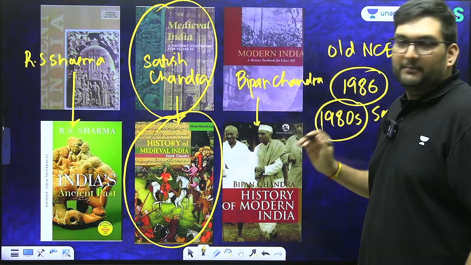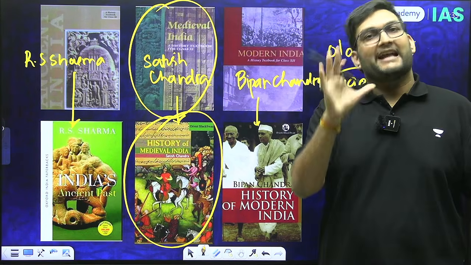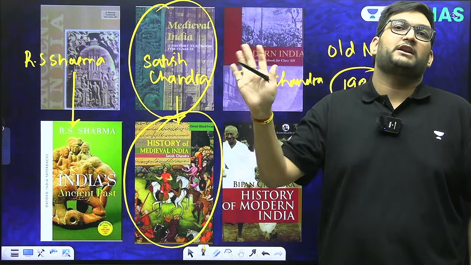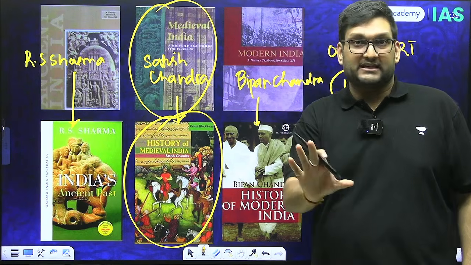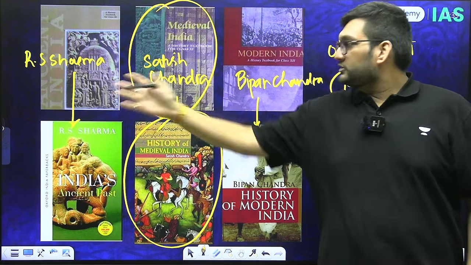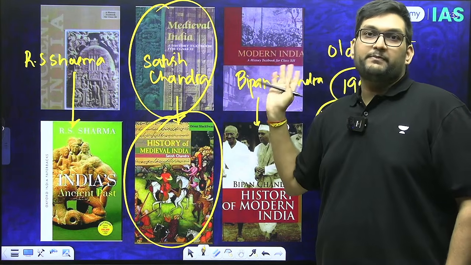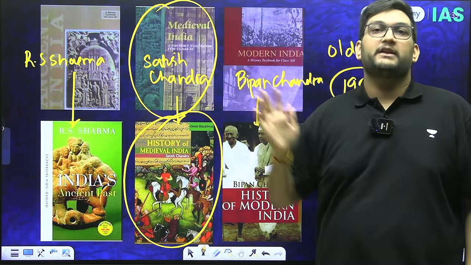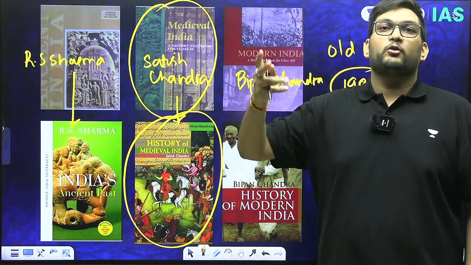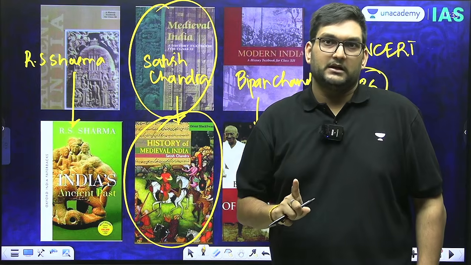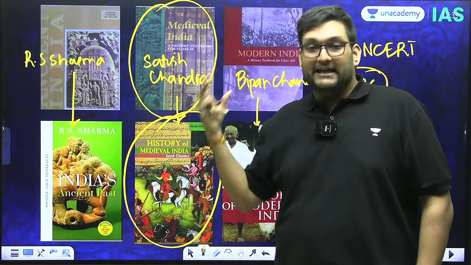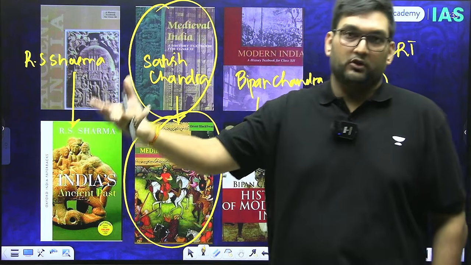Same Bipin Chandra problem is there, because Bipin Chandra was NCERT, has all the information which you need, but you cannot answer questions in the examination. You still see, they all three can create a base for you, but these two can't answer questions. That is why people refer to Bipin Chandra, India's Struggle for Independence also. The problem is it starts from 1857, but gives very good mains level understanding. That is a very good point of that book. But again, we need something for the advent of Europeans or economic history.